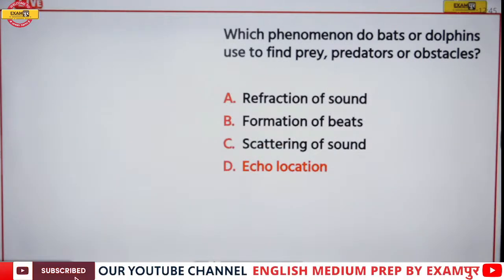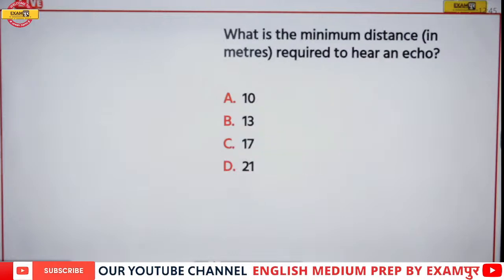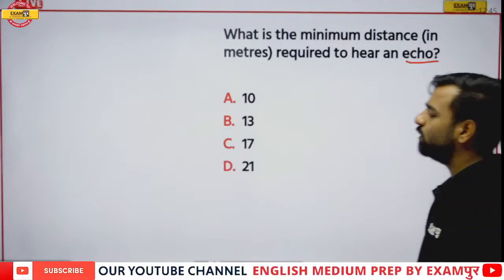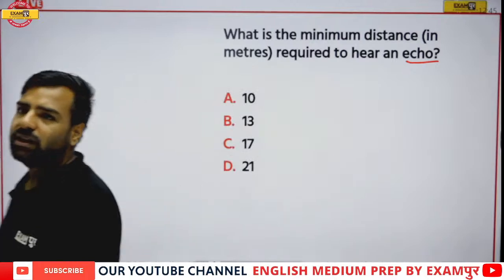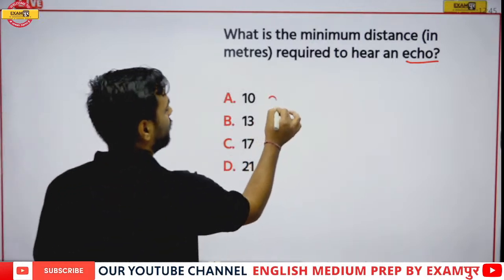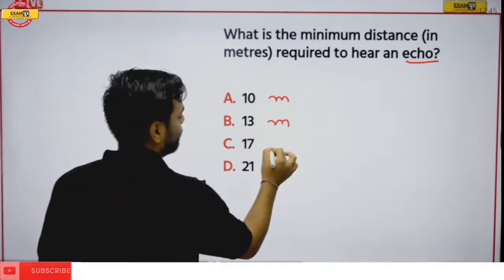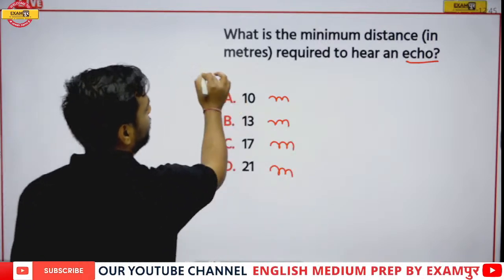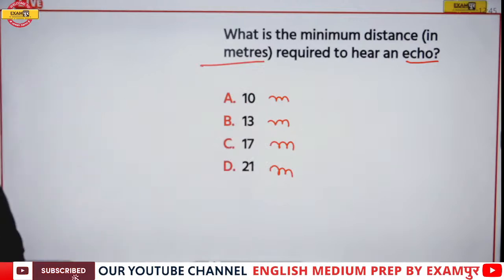Fine. There's a last question for the day. What is the minimum distance required to hear an echo? Is it 10 meter, 13 meter? Let me write it for you. I'm talking about meters, because this unit is always important. Yes, it was mentioned in meters. To hear an echo, what is going to be the correct answer?